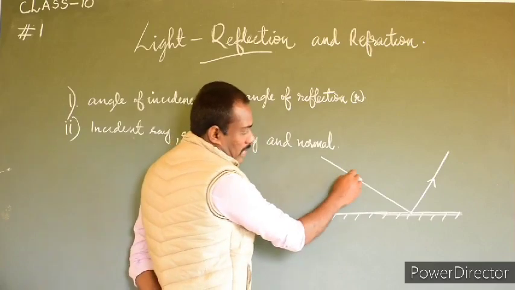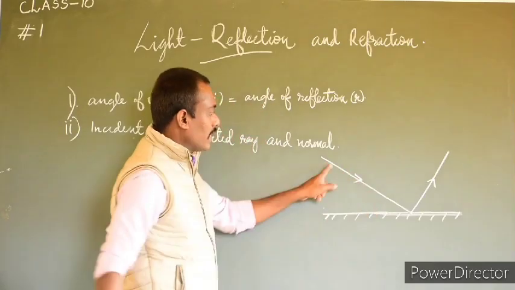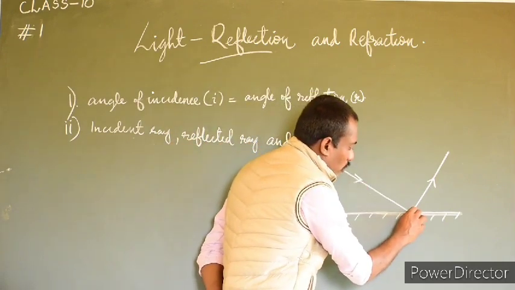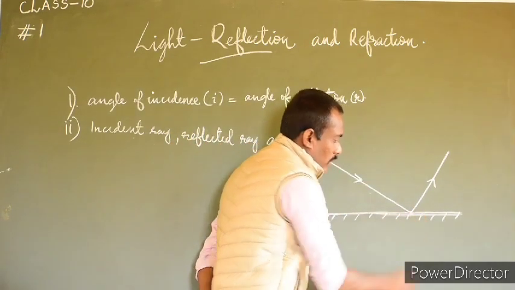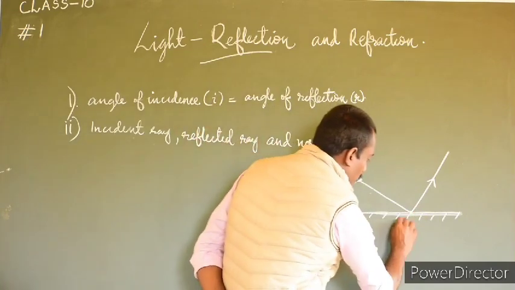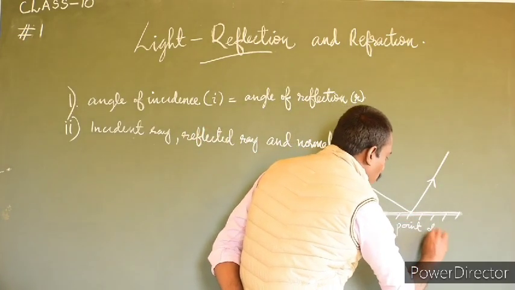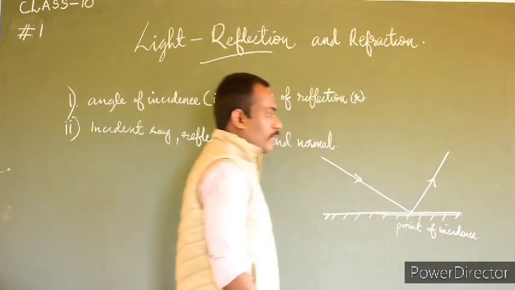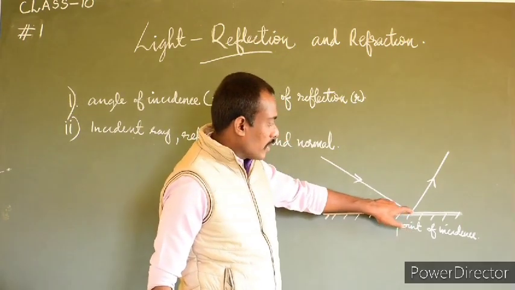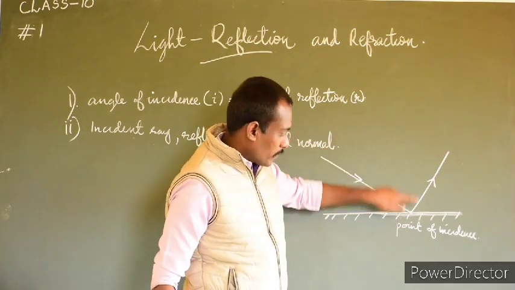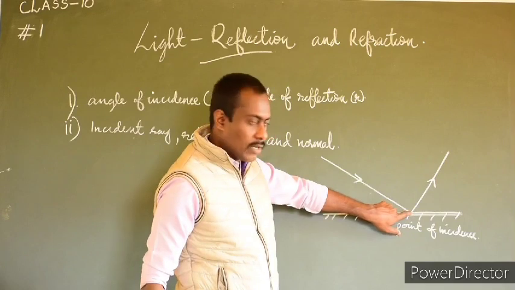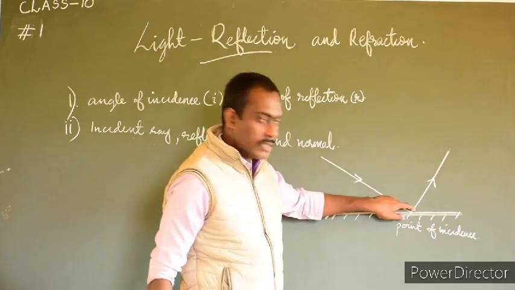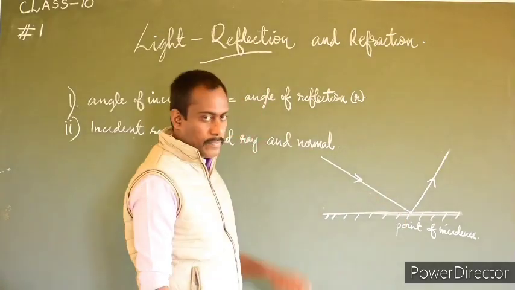The ray which is coming from a source is called the incident ray, and it is incident on a point on the surface, and this point is known as the point of incidence. Then the ray which is reflected after hitting the point of incidence is called the reflected ray.